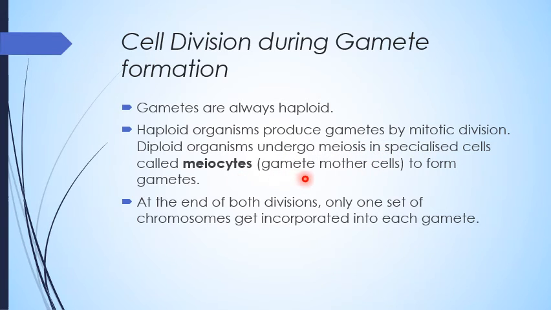So gametes, whether from a haploid organism or a diploid organism, are always haploid. At the end of both divisions, only one set of chromosomes gets incorporated into each gamete.